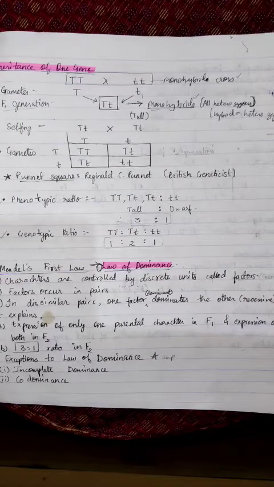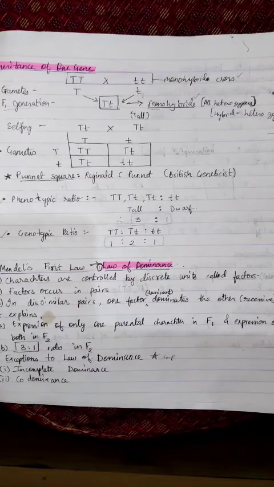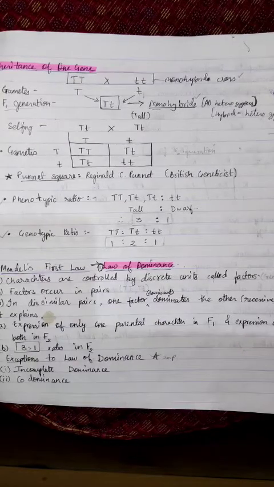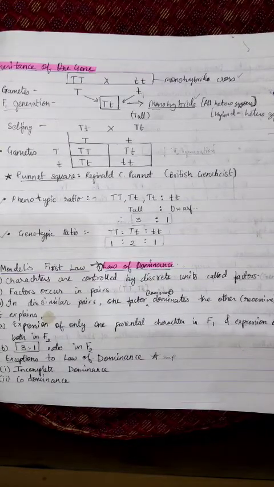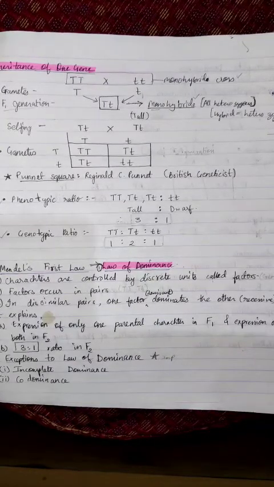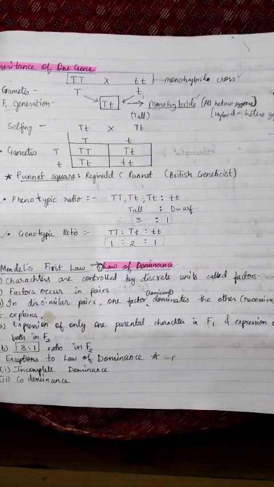Inheritance of one gene. Here, in a monohybrid cross T and small t, the gametes T and small t will give the F1 generation as T small t, that is a monohybrid, and it is heterozygous.